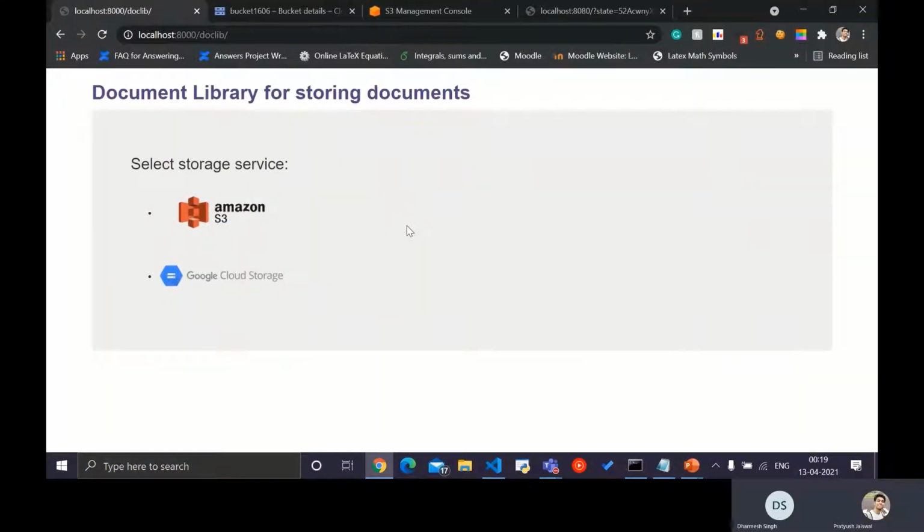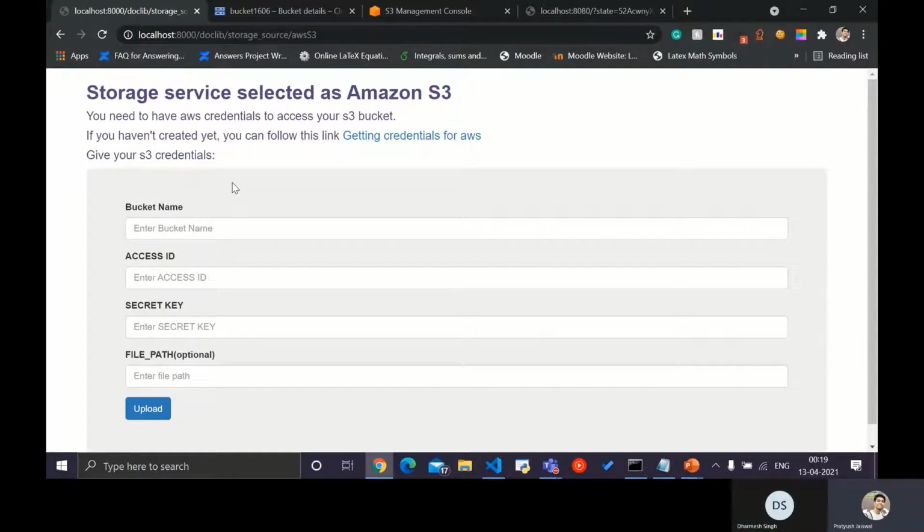So this will be the front page of the library. Here the user will be asked to select a storage service. So I'm using Amazon S3. Right now, Amazon S3 and Google Cloud Storage are being supported. For Amazon S3, the users will be expected to have the credentials, and if not, this link can be referred for the same. I'm using my own credentials for demo purposes.